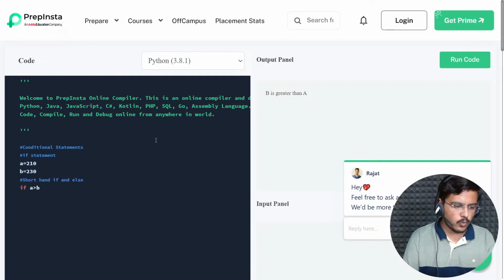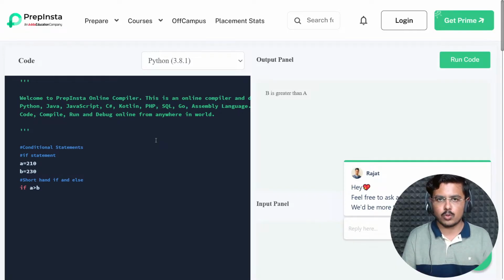Now all of you know that when I'm writing this, I can simply write a condition like this. I can simply write this condition like this as well, or I can simply write this condition like this as well. It works. It perfectly works. But when you're writing if and else both in a single line, what you need to do?